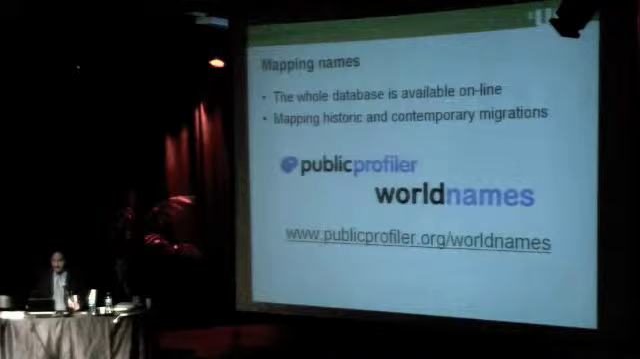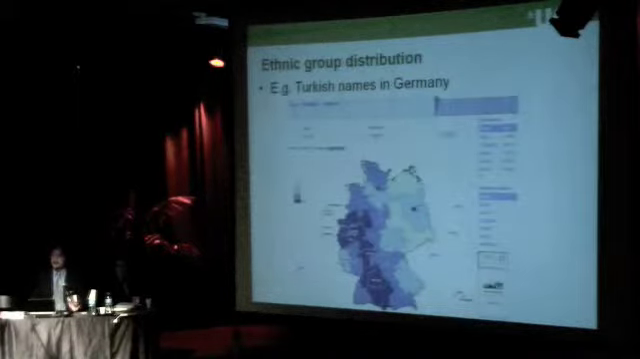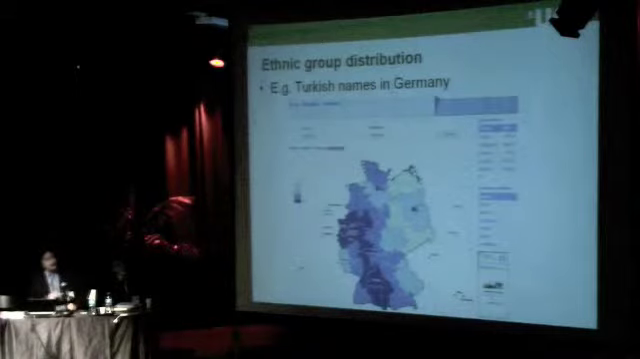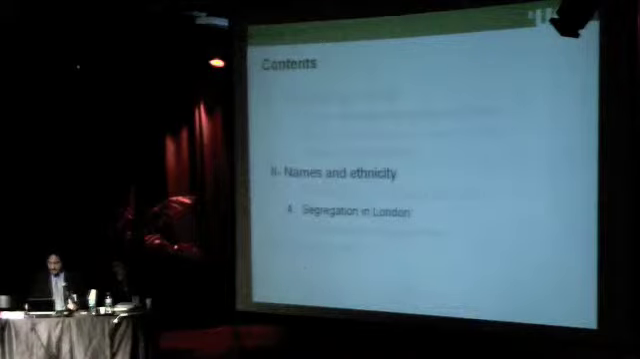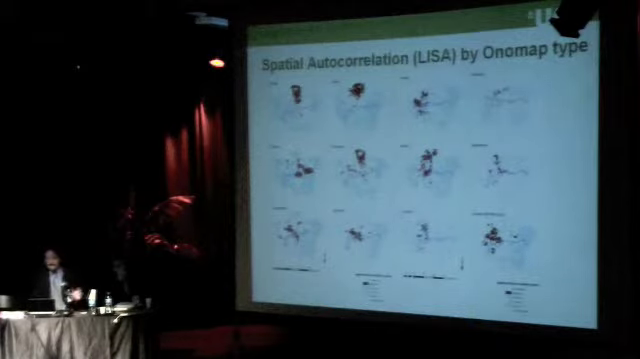You can look at this database in a website called World Names, where you can type in your name, or decide to look at names such as, in the example, Turkish names in Germany. So, brief examples of how I've applied this to segregation in London, and then I'll go to the last example of European cities. So in London, I'm interested in these groups that we cannot measure through the census.